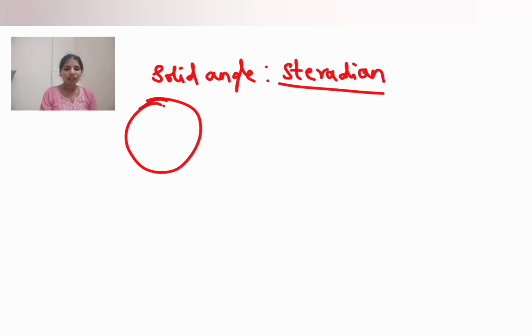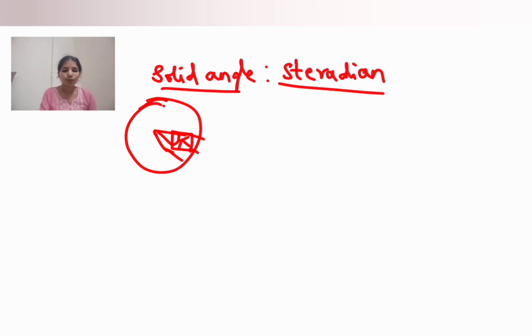Okay, this is a sphere. If a portion of the sphere is equal to, what is that? Radius squared. Okay, this is equal to radius squared, creating a certain angle at the center. Then the angle is called steradian. So from this, what can we write as a definition for solid angle?